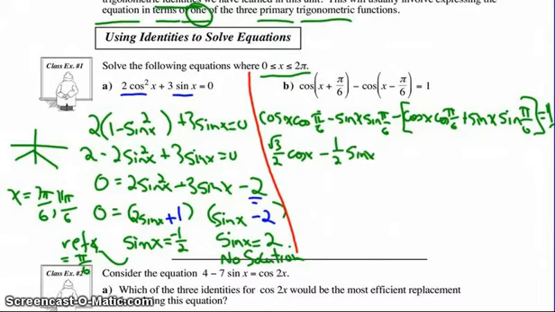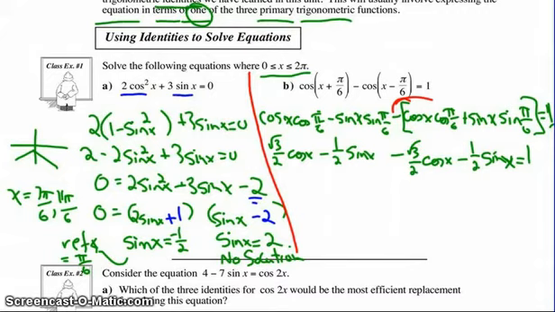We have to make sure that we consider distributing that negative to both of those terms. And as I do so, I end up with minus root 3 over 2 cosine x, and minus 1/2 sine x is supposed to be equal to 1.